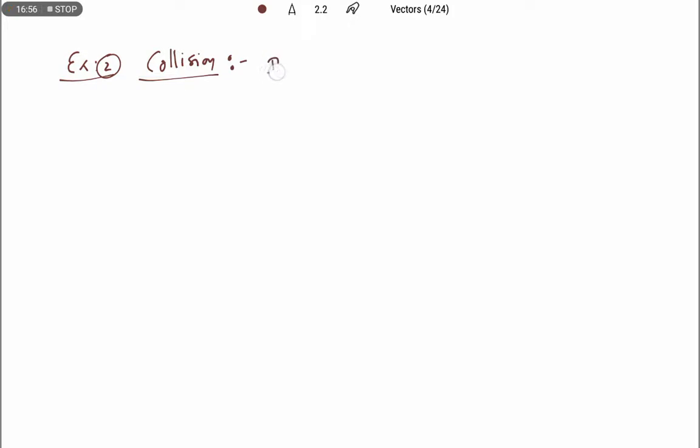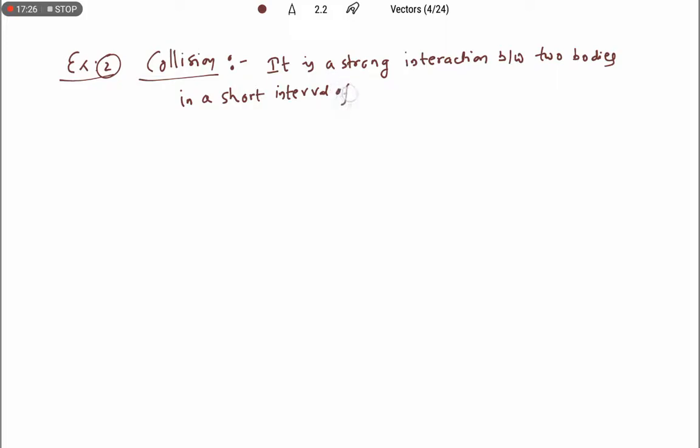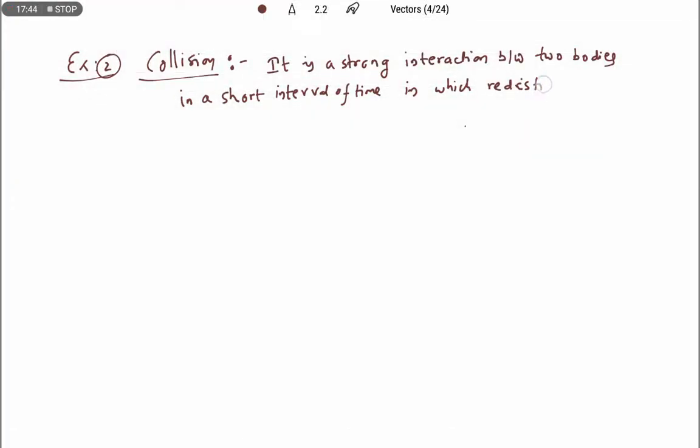Collision is nothing but a strong interaction between two bodies in a short interval of time, in which redistribution of momentum takes place.